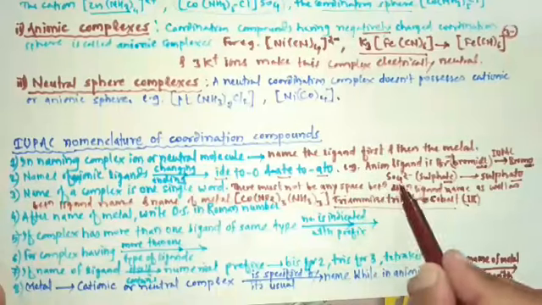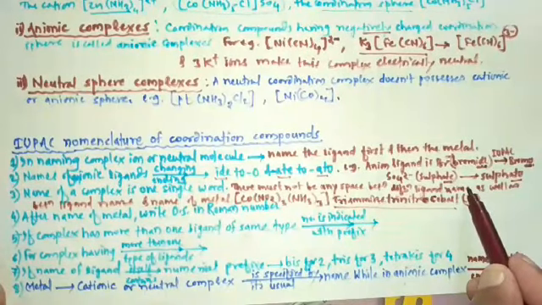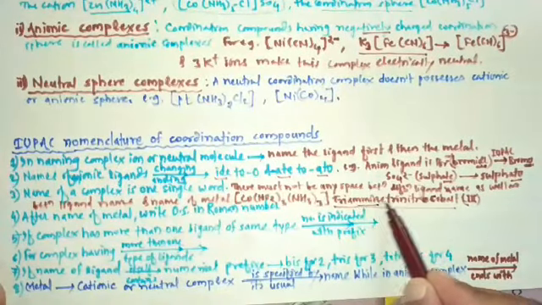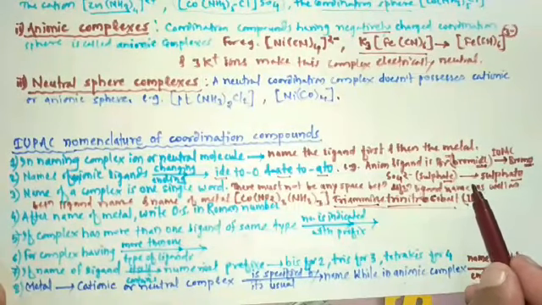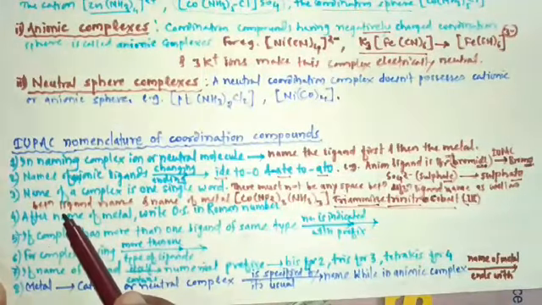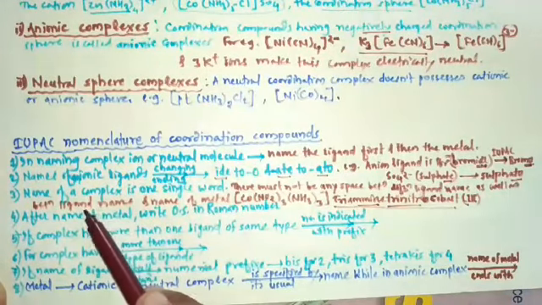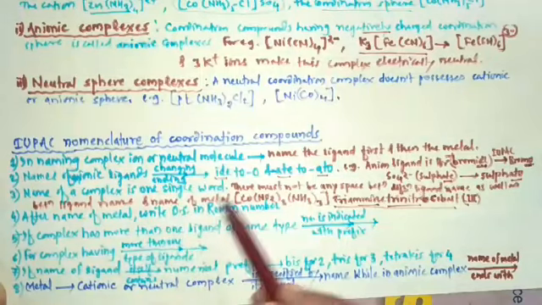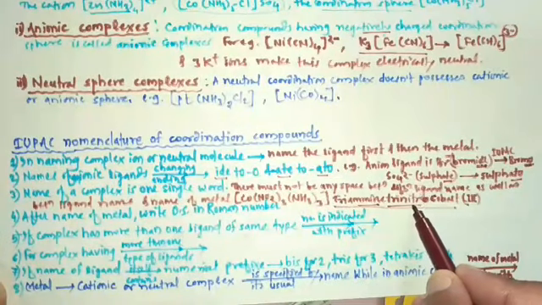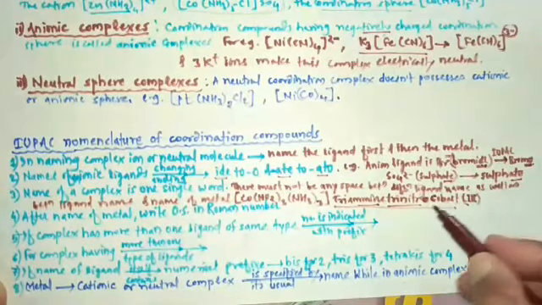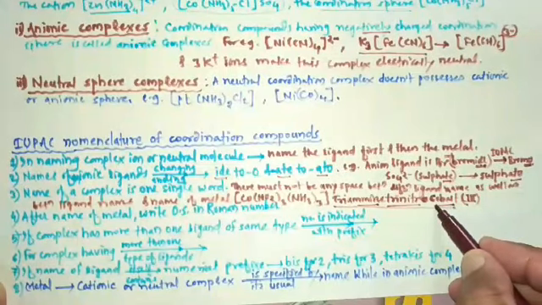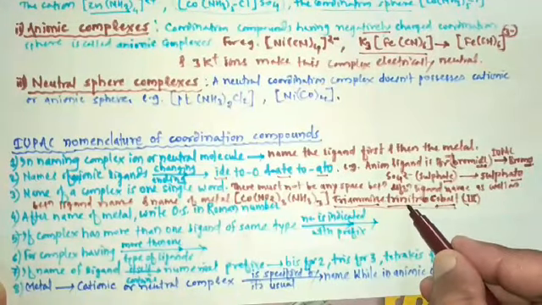There must not be any space between different ligands. Amine ligand and nitro ligand, there is no space. Similarly, there is also no space in between ligand name and name of metal.